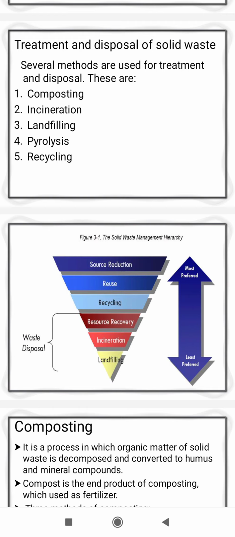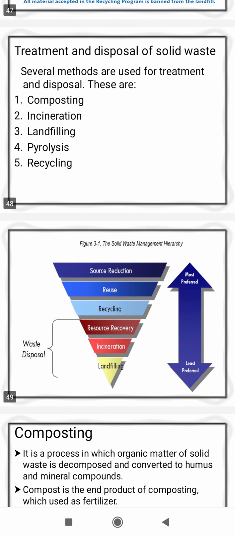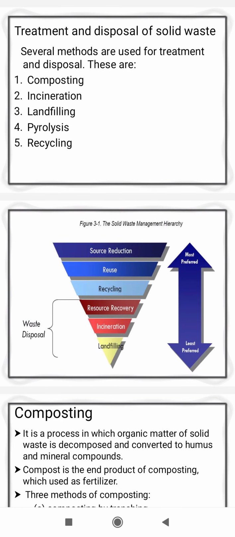You can reduce the waste at the source, where you can change the manufacturing process and change the raw material, and reduce the waste at the manufacturing and production process. Also in the packing of material, you can reduce the packing material, so you can reduce the waste at the source. Next, reuse. In reuse you can use the material again and again, and reduce the waste. And next one is recycling. You can separate and segregate the waste, and recycle that waste as a raw material for the new production process and new manufacturing process.